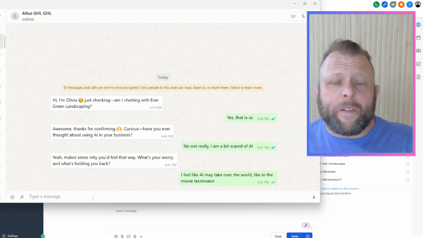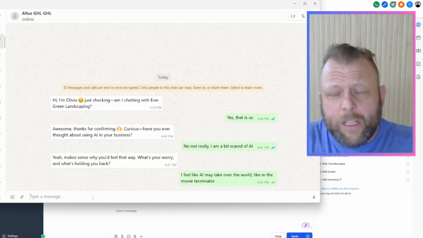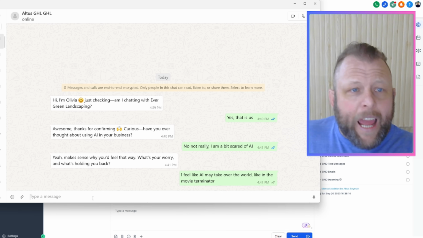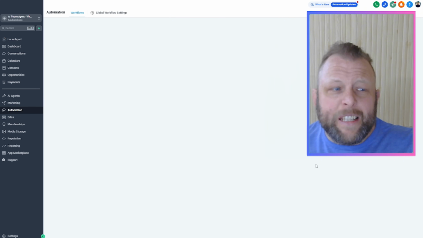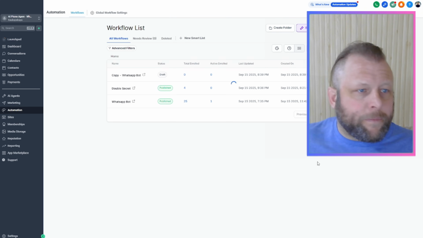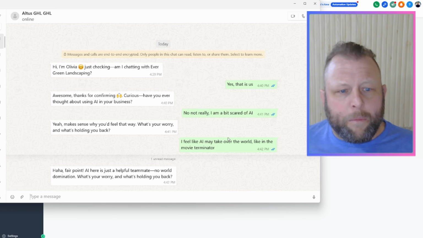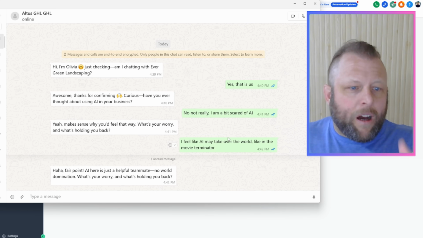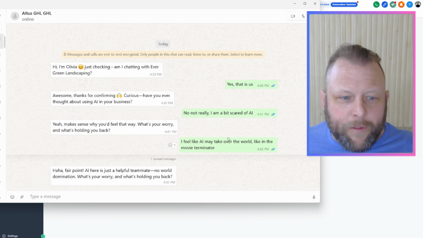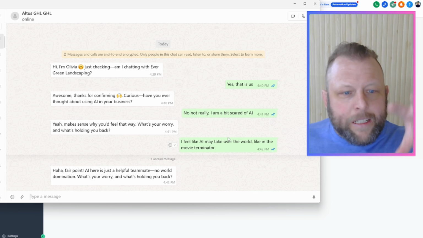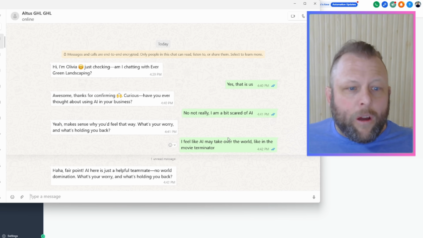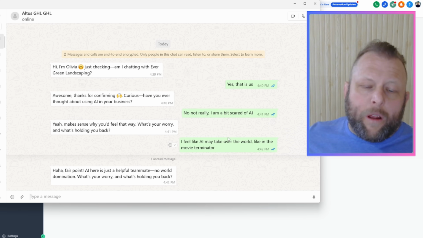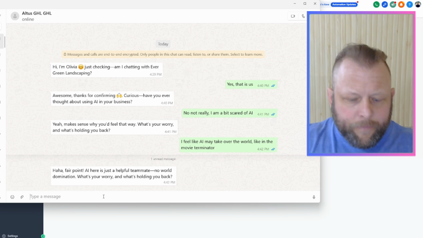And a lot of people ask different things. They might ask if it's too pricey. And now this is actually getting handled by an AI agent in our automation in here. So let's quickly find there. So you can see messages coming, going. Oh, there you go. It's texted back already, even before I could get there. And it says, haha, that's got a sense of humor. Fair point. AI is here just to be helpful. So no world domination. What's your worry and what's holding you back?